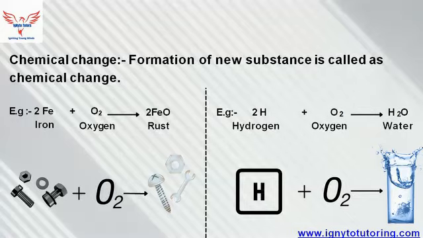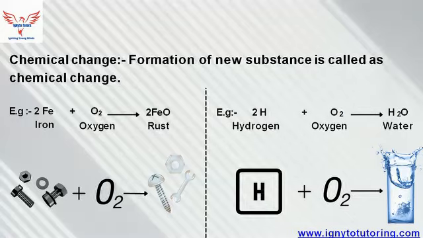This is what the chemical change is. When hydrogen combines with oxygen, they form water, which is a liquid substance, and the hydrogen and the oxygen were gaseous substances. Hence, this is one type of chemical change.